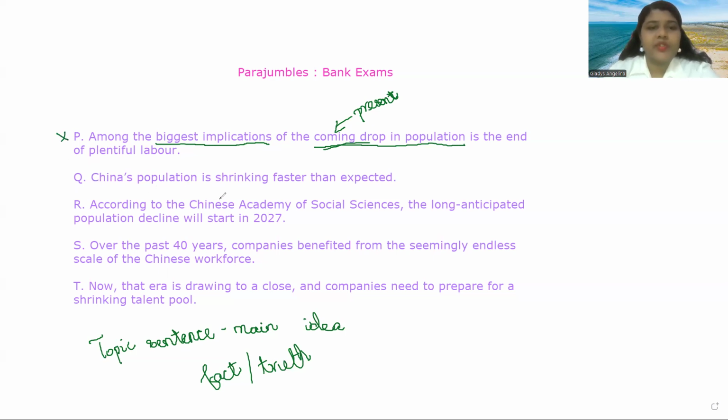Now let's move to sentence Q. China's population is shrinking faster than expected. So this is a fact. We all know this. So this is a fact and this has chances of being the topic sentence. Let's put this in the waiting list.